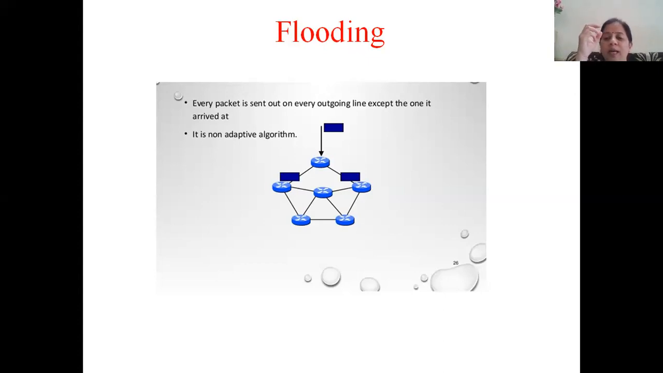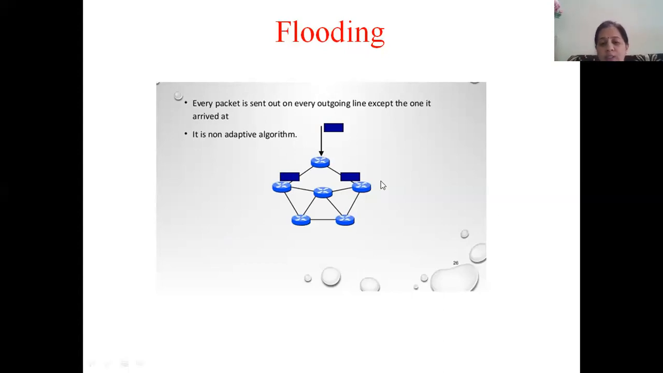So for example, if you can look at this diagram that is there on the slide, the first router that we have where an arrow is shown, this is a router. Now there is one incoming line to this router and two outgoing lines. So if we are using flooding, what we do is when a packet comes to the router, it will create as many copies as there are outgoing lines.